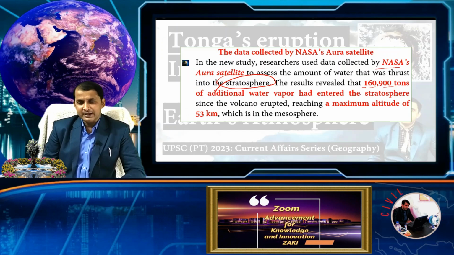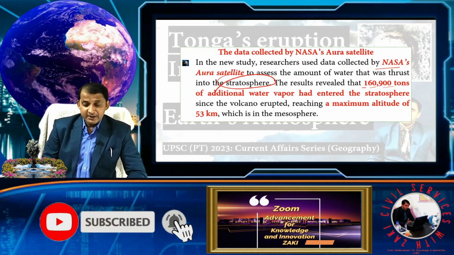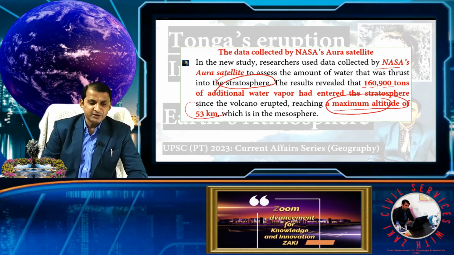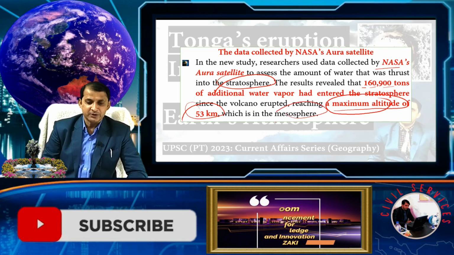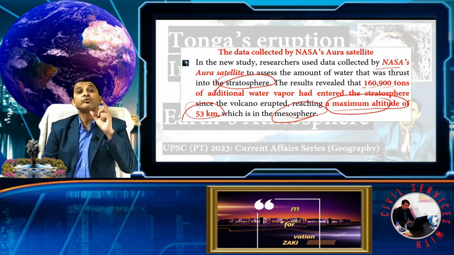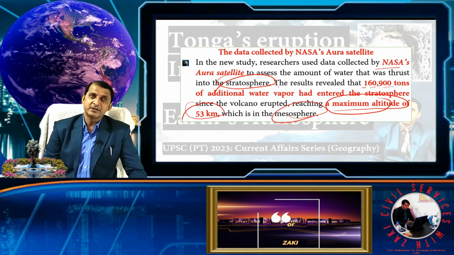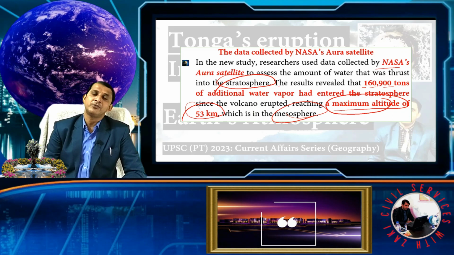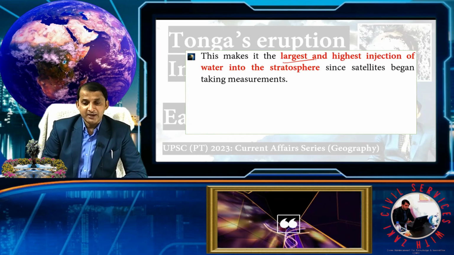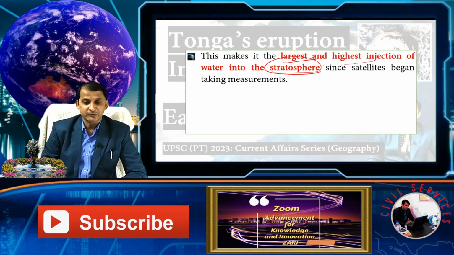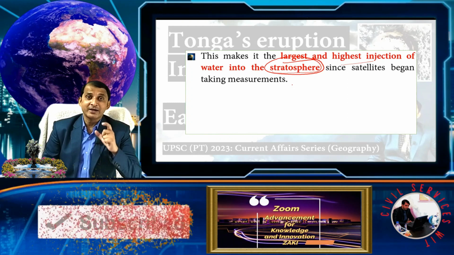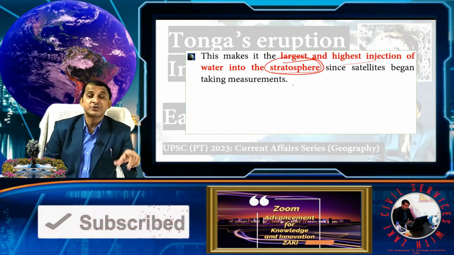So let's see here. The water entered the stratosphere since the volcano erupted, reaching a maximum altitude of about 53 kilometers, which is the mesosphere. So it basically crossed the stratosphere and went to the mesosphere. That's why scientists are concerned about this water vapor. So this makes the largest and highest injection of water into the stratosphere. It is the record, the largest and highest water injection in the stratosphere, done by the Tonga volcano.